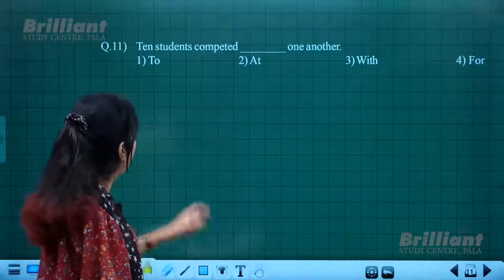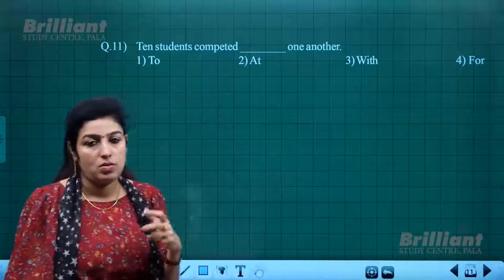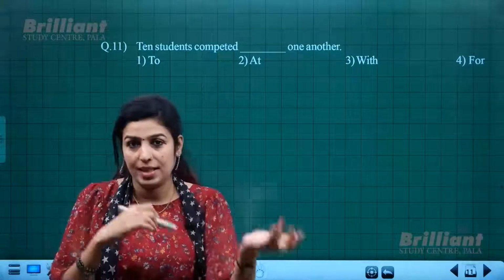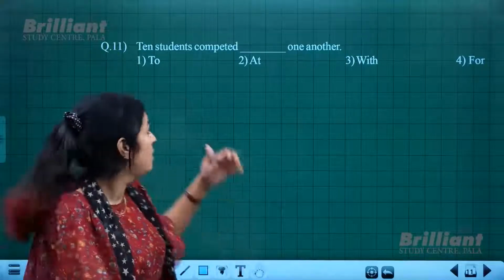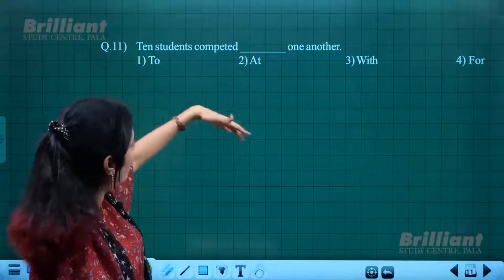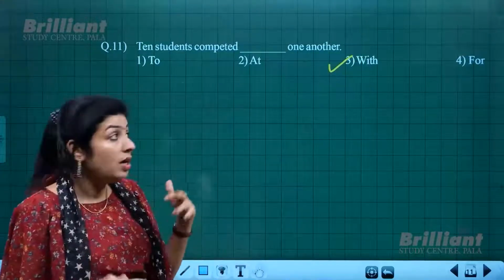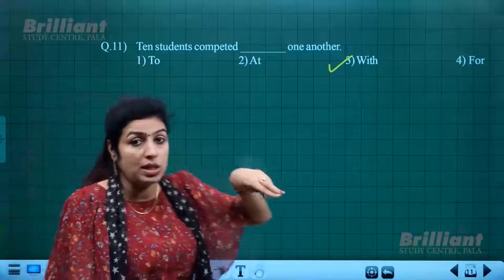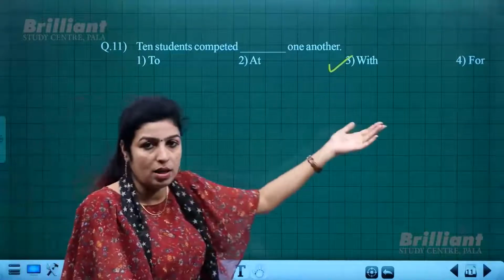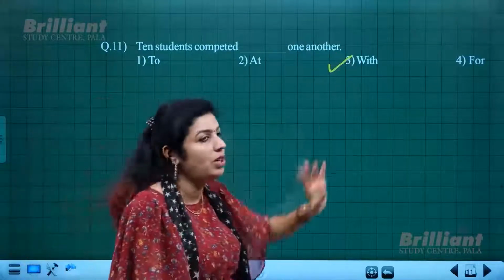Now next is "10 students competed dash one another." When you have somebody competing with another person, obviously the word "with" is to be used, isn't it? So "10 students competed" not "to one another" or "at one another", it should be "with one another". If instead of 10 it were 2 students, it should have been "2 students competed with each other", not "one another" but "each other". Here we speak about 10 students, but still we have to use "with", no other option.